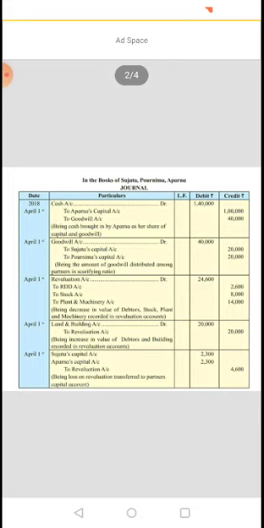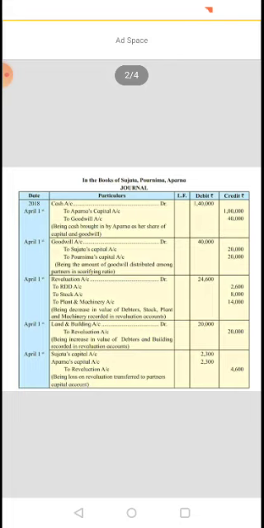So this is our second entry in which goodwill account is debited for 40,000 to Sujata's capital account, to Purnima's capital account, and this goodwill is distributed in the ratio of your old partners' sharing ratio, the old profit sharing ratio.